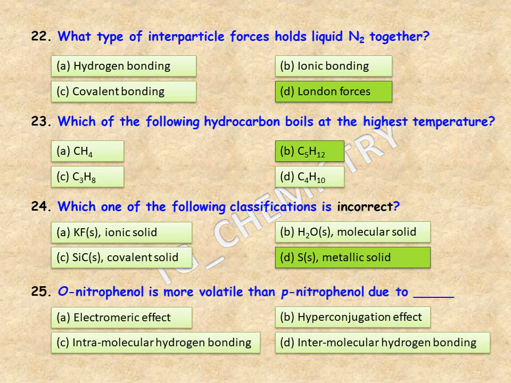Now the last question is, orthonitrophenol is more volatile than paranitrophenol due to. Options are electromeric effect, hyperconjugation effect, intramolecular hydrogen bonding, and intermolecular hydrogen bonding. Now the reason is intramolecular hydrogen bonding, which occurs in orthonitrophenol. Rather, for paranitrophenol, it is the intermolecular hydrogen bonding which makes it having higher boiling points. So the option C should be the right answer for that one.